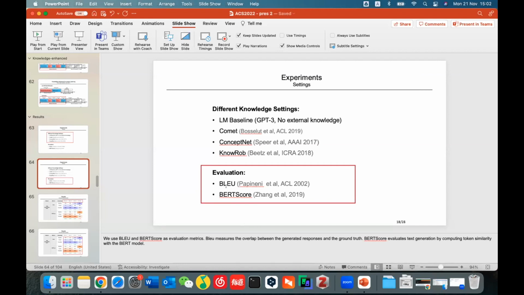BLEU evaluates the text generation by computing token similarity. For example, for one action, cracking an egg, with the action effect of cracking an egg, it generates a piece of text with tokens T1, T2, up to Tm, and there will be a human annotation S1, S2, up to Sn. They calculate the overlap between the tokens.